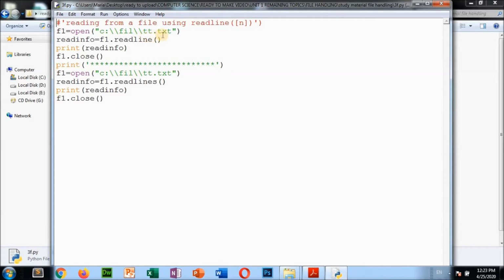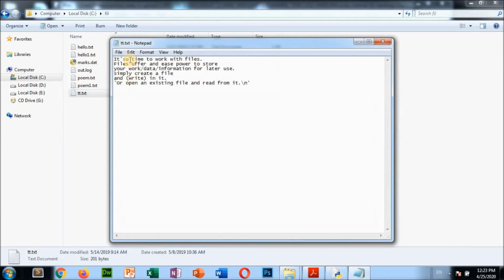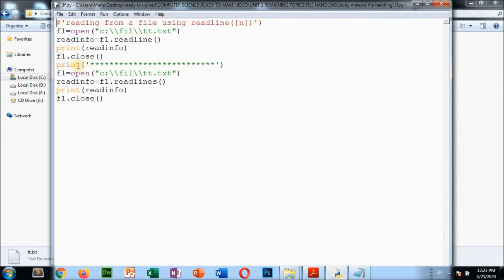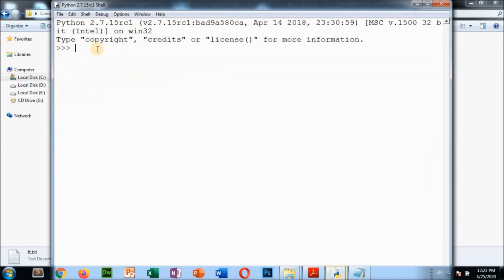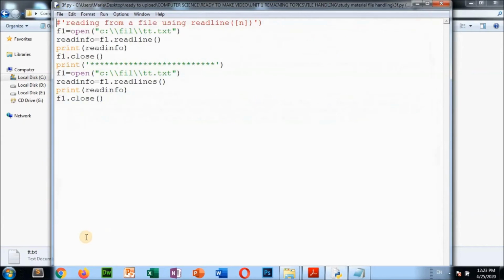So f1 is equal to open, C colon, this file, and again we are opening it. Then read_info is equal to f1.readline(), that means it will read a line from the file and store it in read_info. In tt.txt there were six lines. I'm going to run this program, and it will display it here before closing. Press F5, now see these lines are coming. After every line there is a slash n. Let me close this and run again.